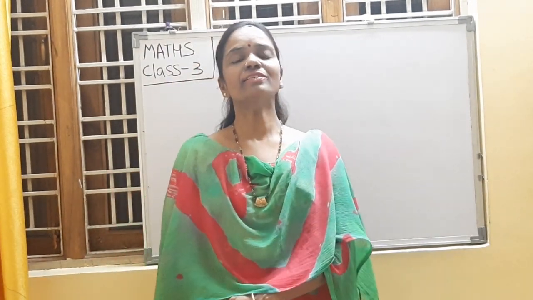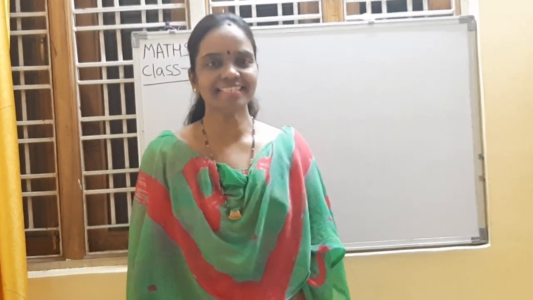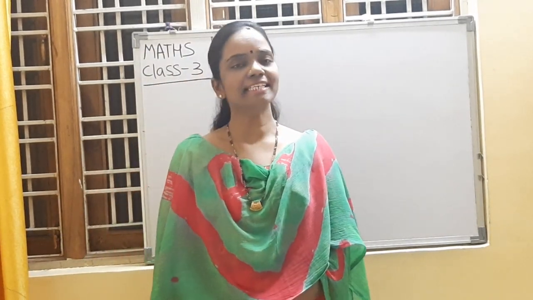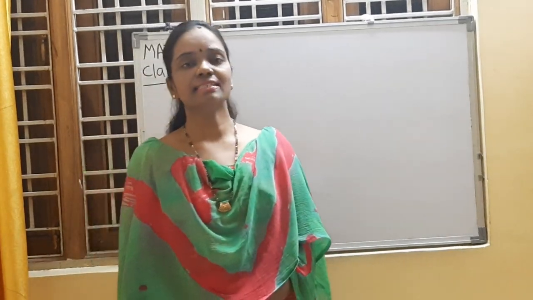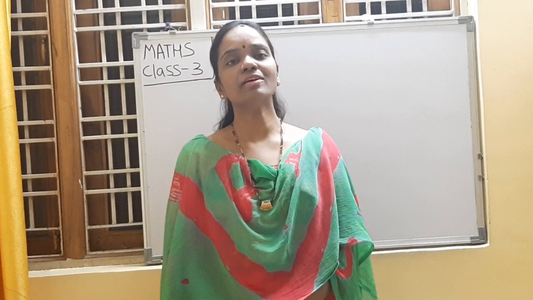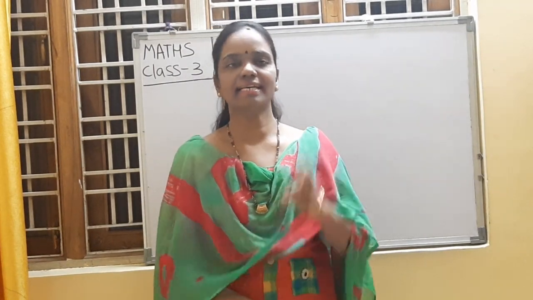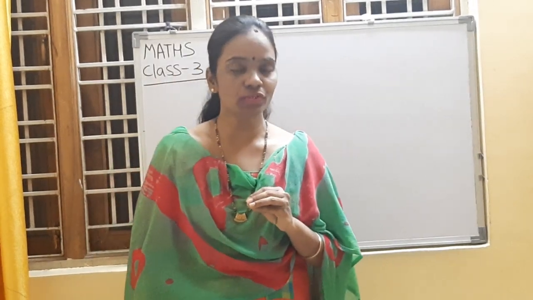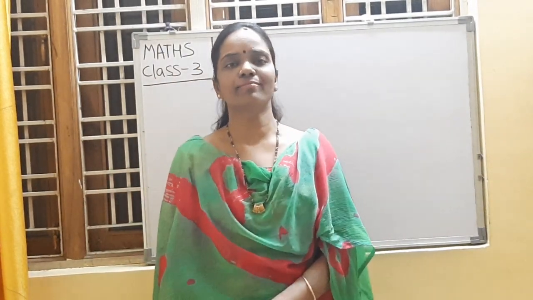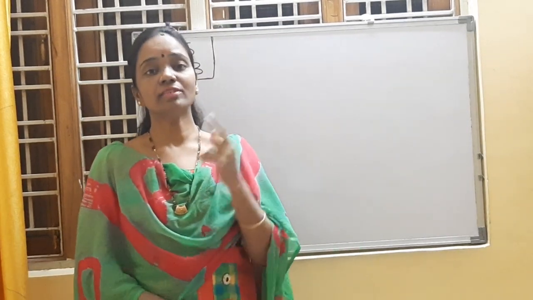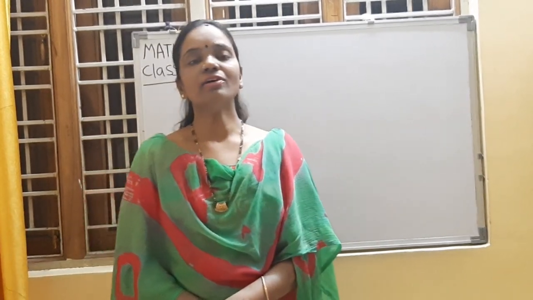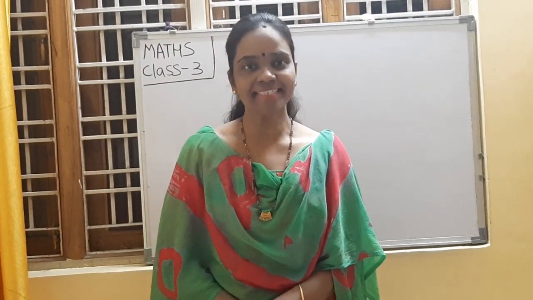Before going to start our chapter, shall we have a small recap on the previous class, children? Tell me what you have learned from the previous class. We discussed place values of different digit numbers like 3 digit, 4 digit, 5 digit, right? And face values and expanded form of a number, right? So, before going to start our chapter 1, I want to start my class with a small example, children.